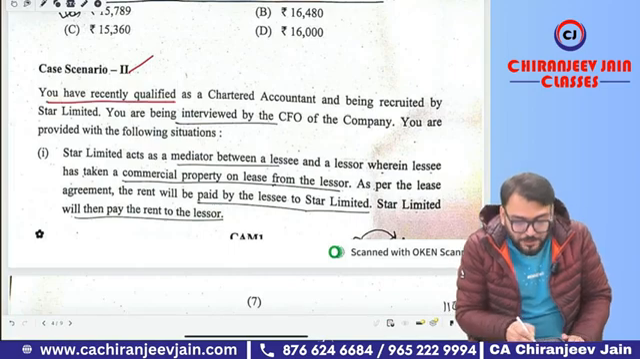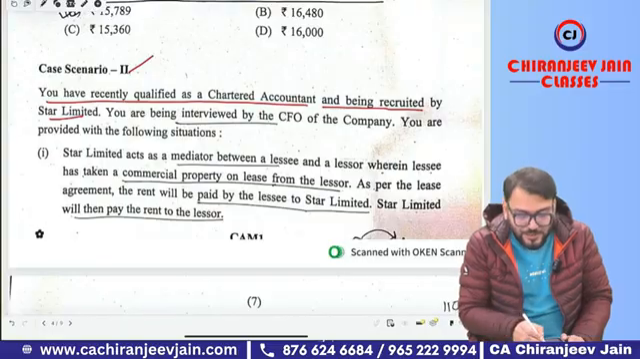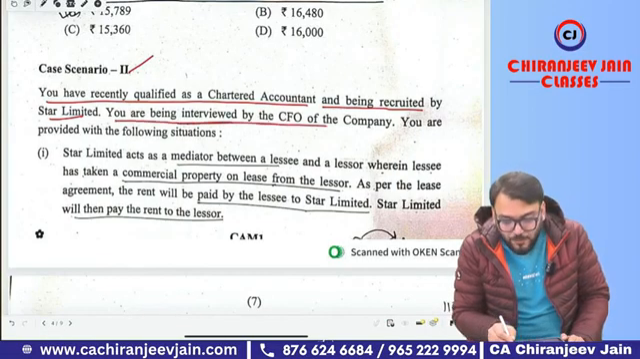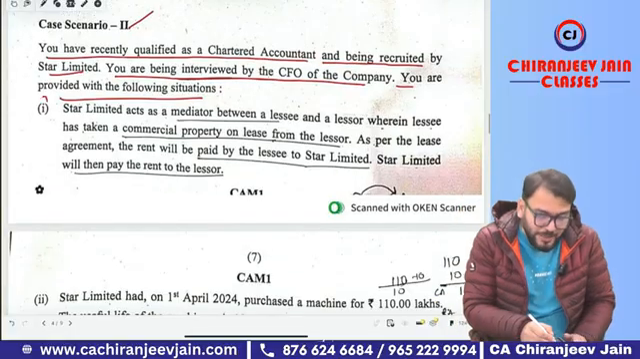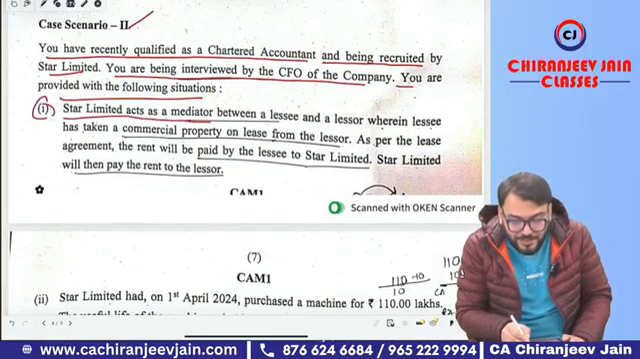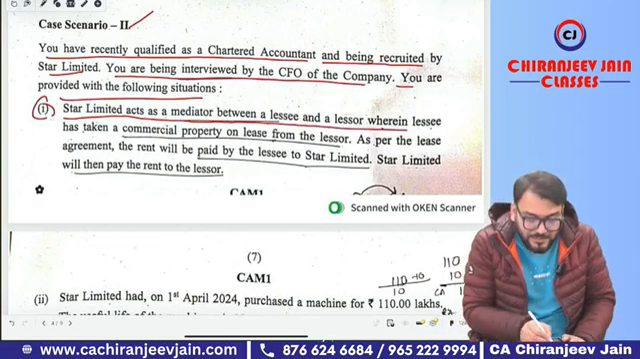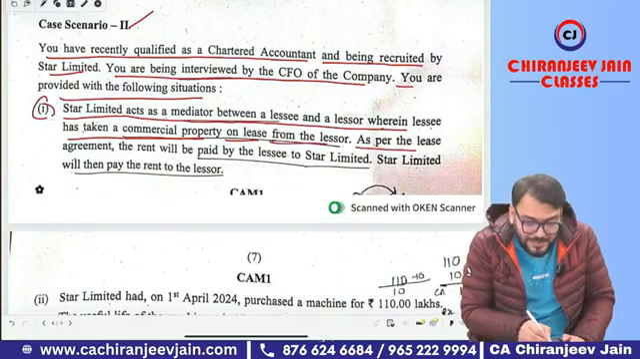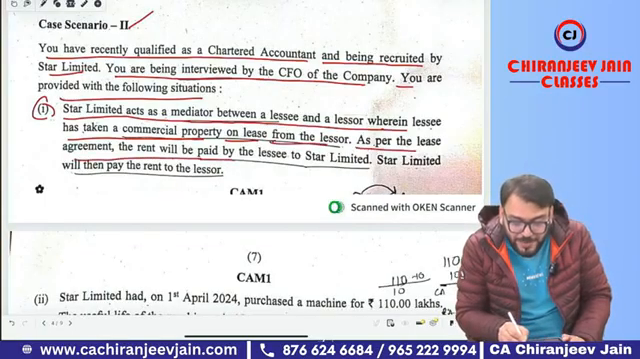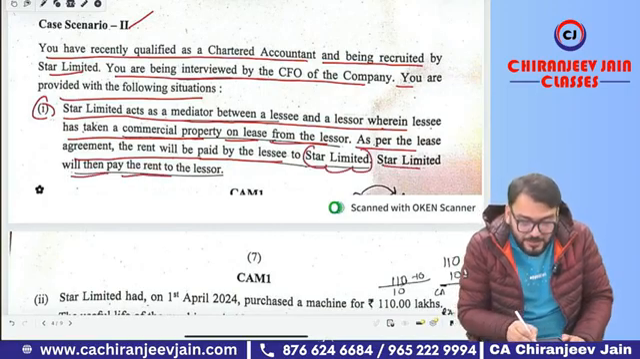You have recently qualified as a chartered accountant and been recruited by Star Limited. Okay, sir. You are being interviewed by the CFO of the company. You are provided with the following situation. So your interview is going on. Point number 1. Star Limited acts as a mediator between a lessee and a lessor, wherein the lessee has taken a commercial property on lease from the lessor. As per the lease agreement, the rent will be paid by the lessee to Star Limited, and Star Limited will then pay the rent to the lessor.